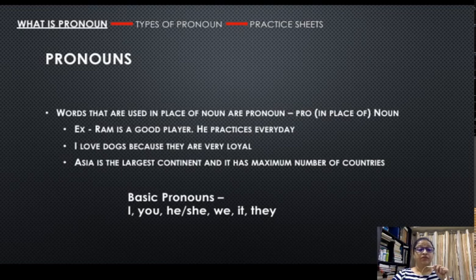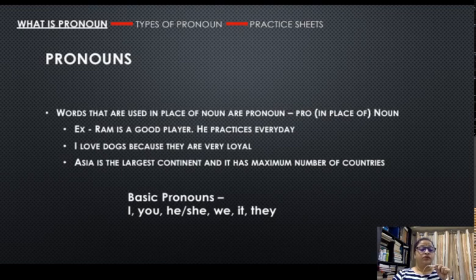You cannot say Ram is a good player, Ram practices every day, Ram is a smart person, Ram is my friend, Ram eats, Ram sleeps. It does not work like this. So what are you going to do? You are going to provide a substitute to the noun Ram, and the substitute is going to be he, which is a pronoun, and as it is standing up for Ram in all the subsequent sentences, wherever you have to refer to Ram, जहाँ पर भी आपको राम की बात करना है, आप he से बात कर सकते हैं. So yeah.